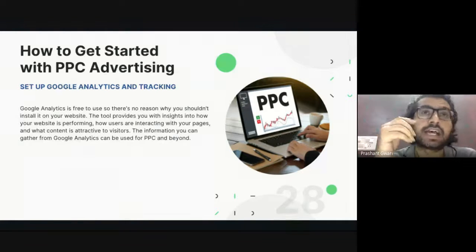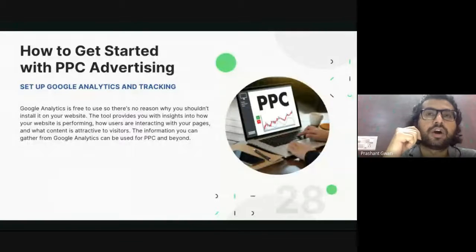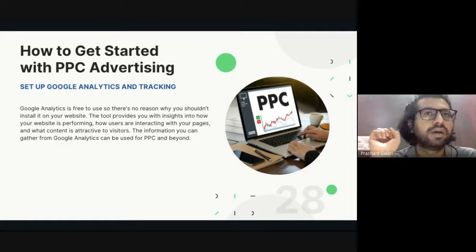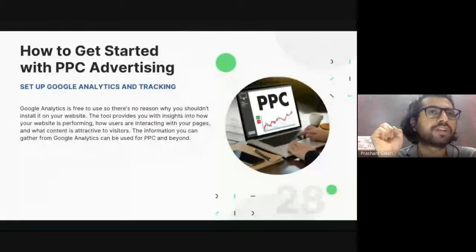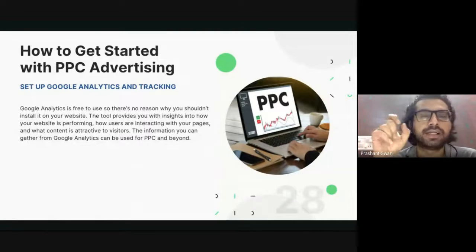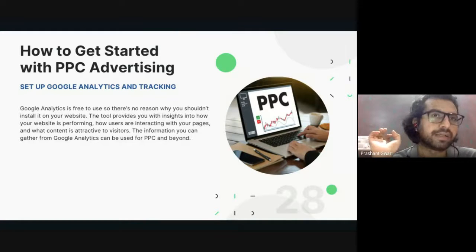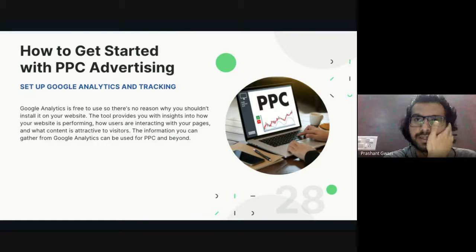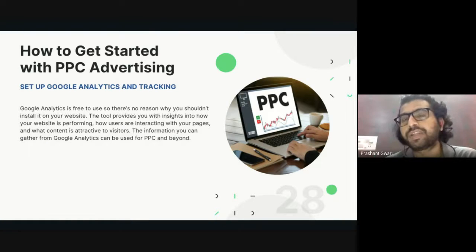You can check the insight like impressions, clicks, CPC, or reach on the Google Ads tool too. The Google Ads tool will tell you this much impression you have generated, this much reach you have generated, this is your average CPC, this is your number of clicks, and this is your CTR rate. But other information, like what was the gender of those audience, what was the age group, what was the location, what was the device they are using, these kinds of things you will find out on Google Analytics and the tracking tool.